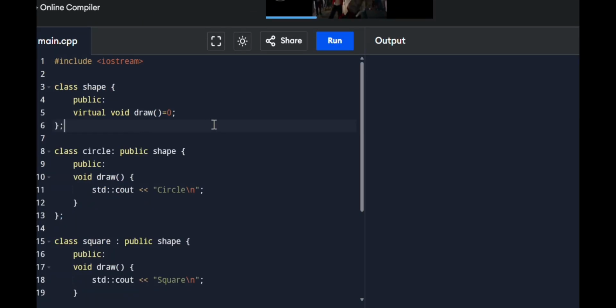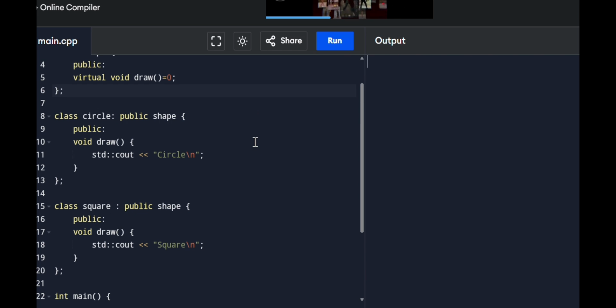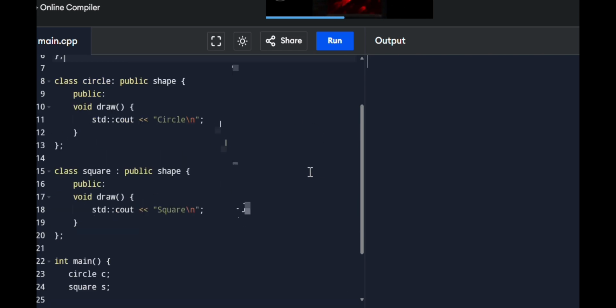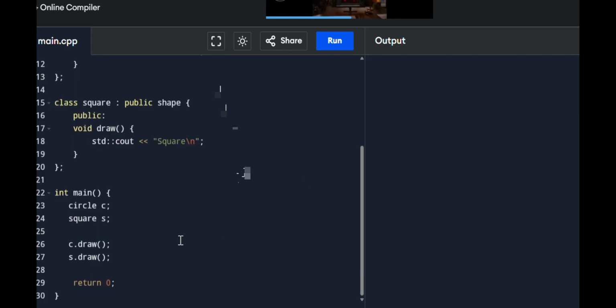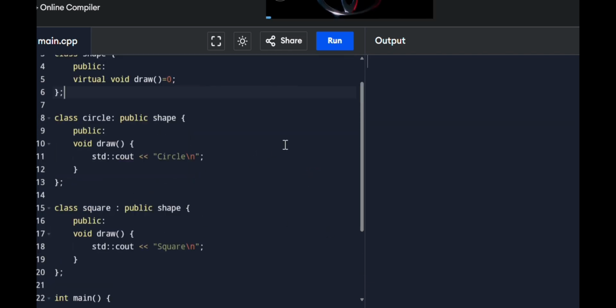The class shape is considered as an abstract. It is because it has a pure virtual function. The pure virtual function draw ensures that all subclasses of shape must define how they are going to be drawn.